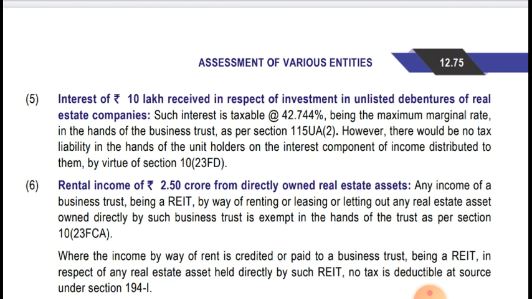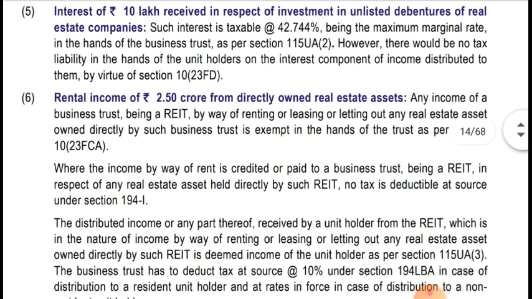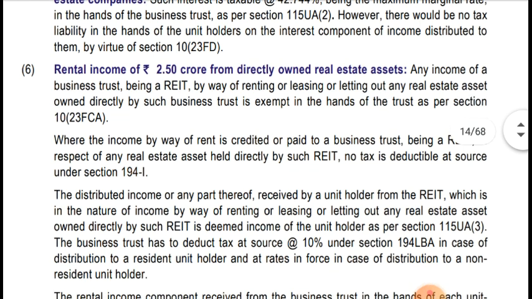Okay, now rental income. On rental income of 2.5 crores, let's see what they're saying. Rental income of rupees 2.5 crores from a directly owned real estate asset. As I said, rental income will be taxable in the hands of the unit holder, so it will be exempt in the hands of the business trust. Any income of a business trust, being a real estate investment trust, by way of rental or leasing or letting out any real estate asset owned directly by such business trust is exempt in the hands of the trust as per section 10(23FCA).